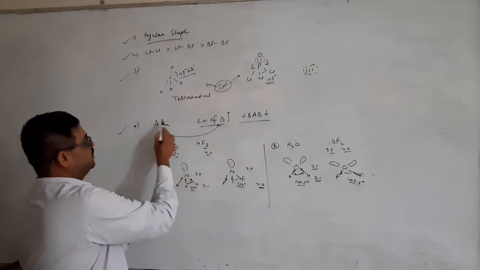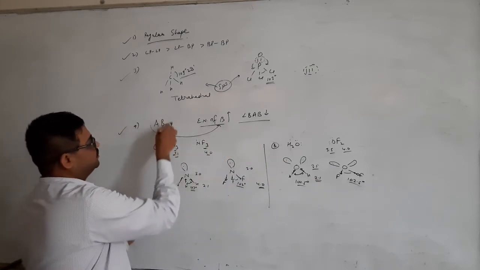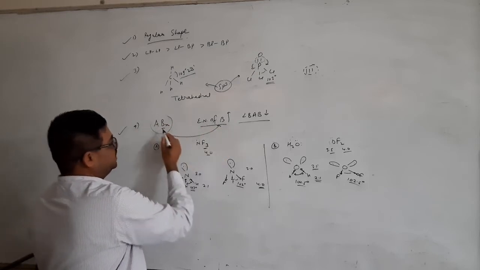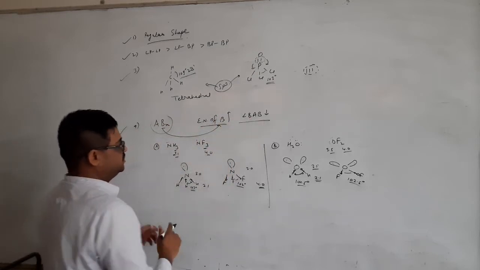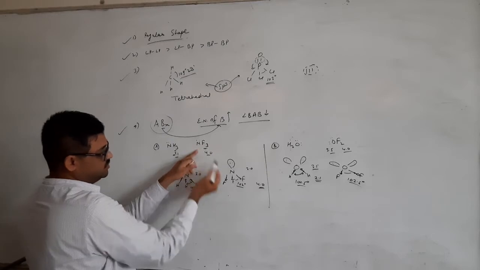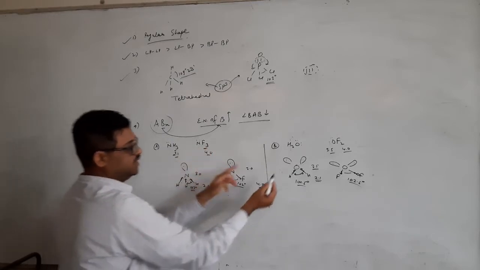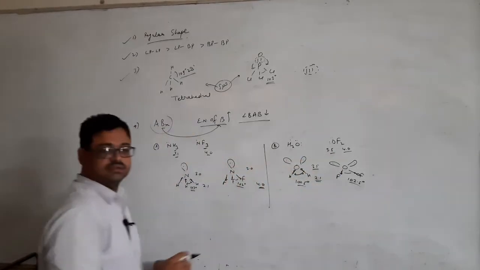I think if in an ABX compound the electronegativity of B is more, then angle BAB is reduced. So in this the angle is reduced. Clear? And in this the angle is reduced. Clear?